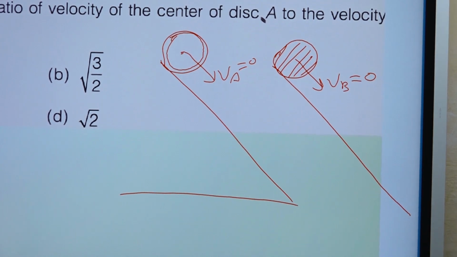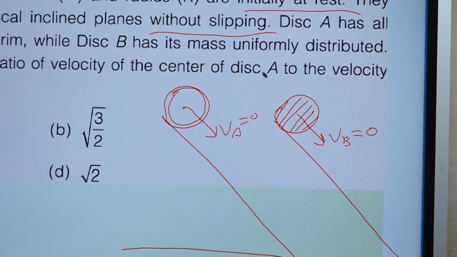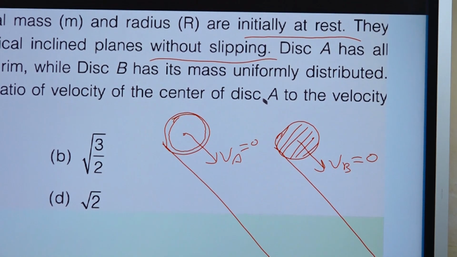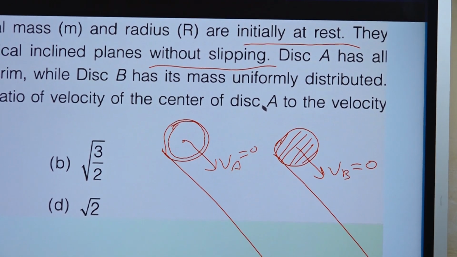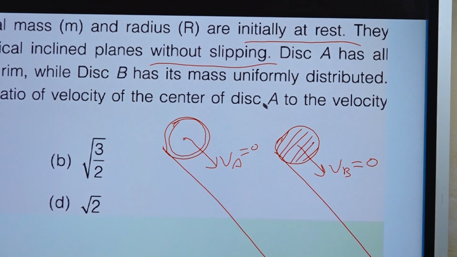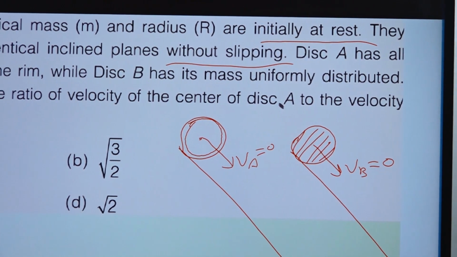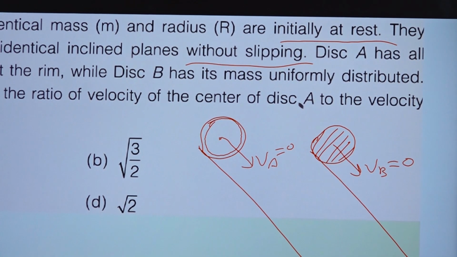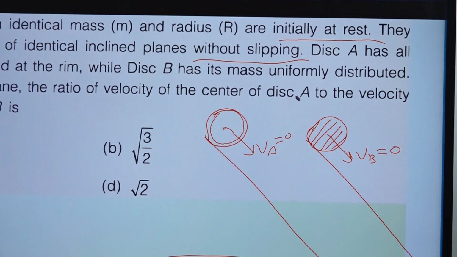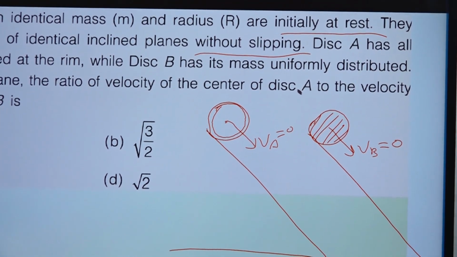So the motion is without slipping, right? So what will it follow? V is equal to omega r, right? The disc has all its mass concentrated at the rim. So what they are asking is the ratio of the velocity of the center of disc A to the velocity of the center of disc B. So how are we going to solve it?